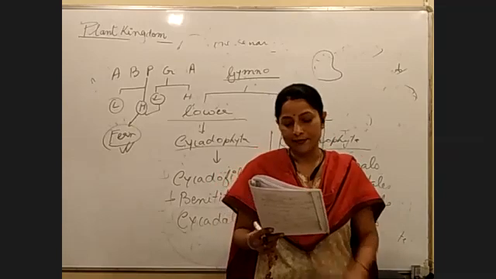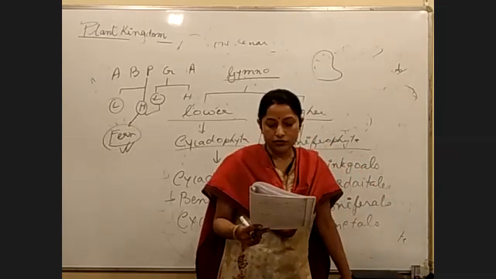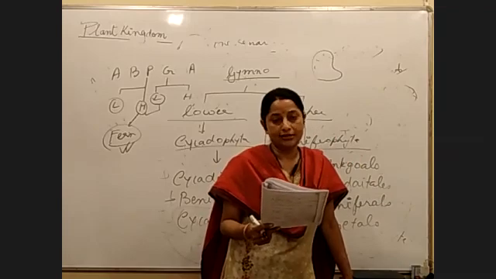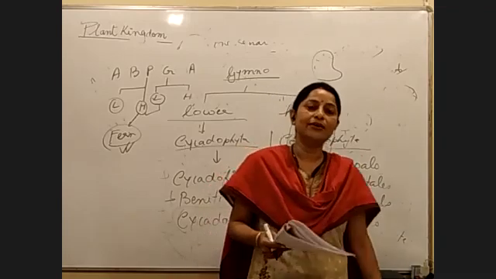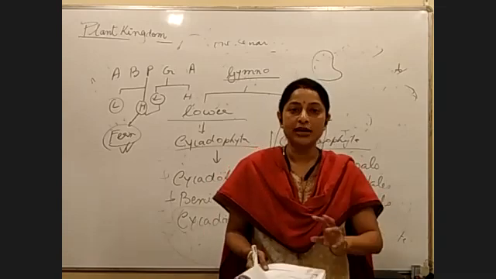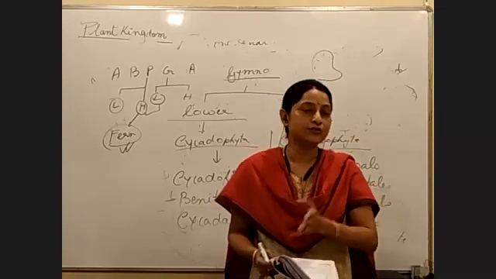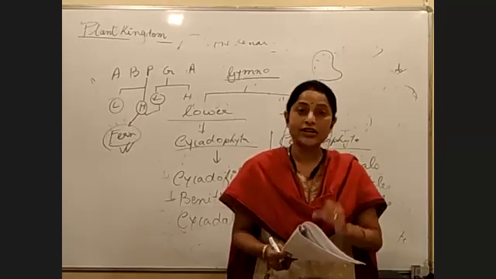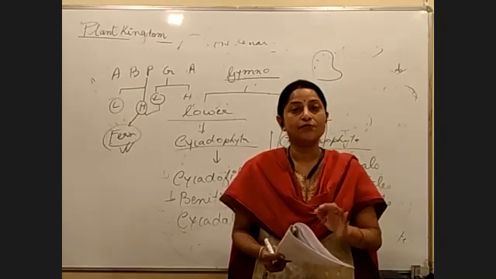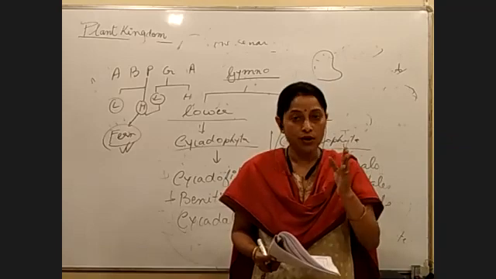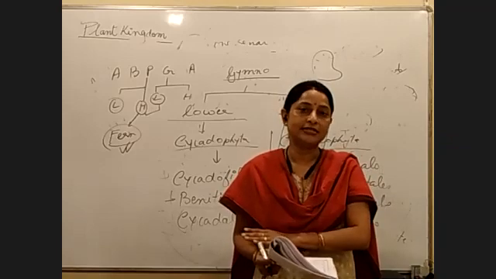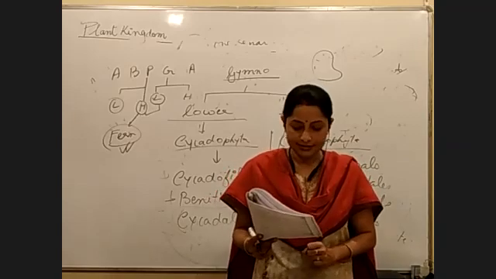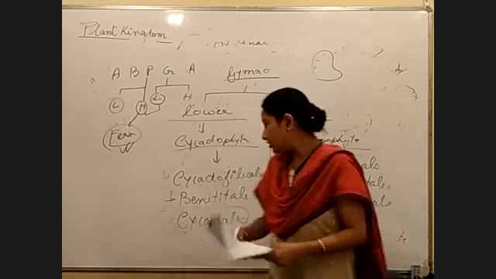Many questions come from this. It belongs to higher gymnosperms, but its male gametes are motile. I was saying earlier that lower gymnosperms have motile male gametes and higher gymnosperms have non-motile male gametes, but everything has an exception. How will the question come? Give an example of a higher gymnosperm that has motile male gametes. Then what should we write? Ginkgoales. Right? Next we have Cordaitales.